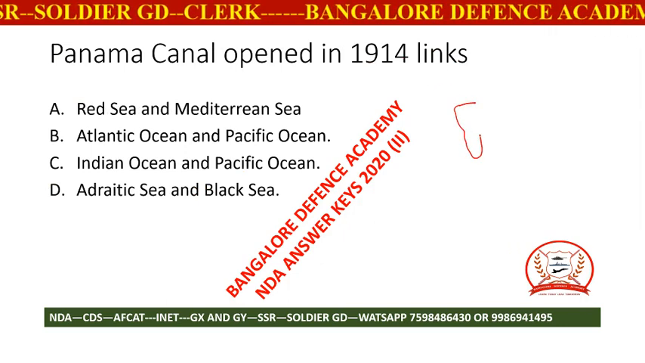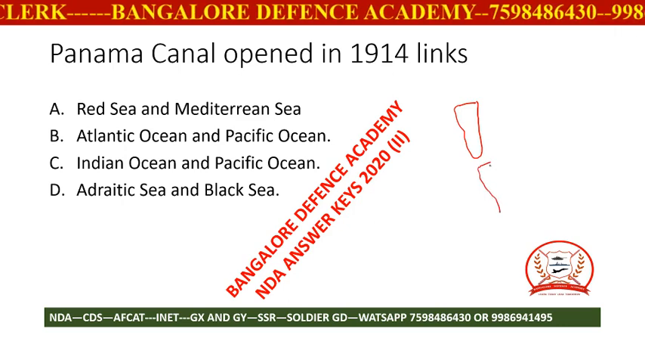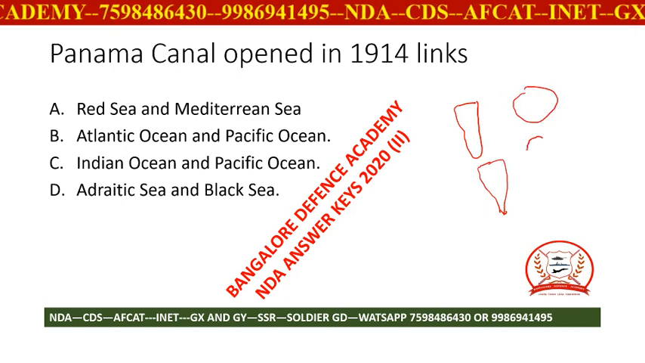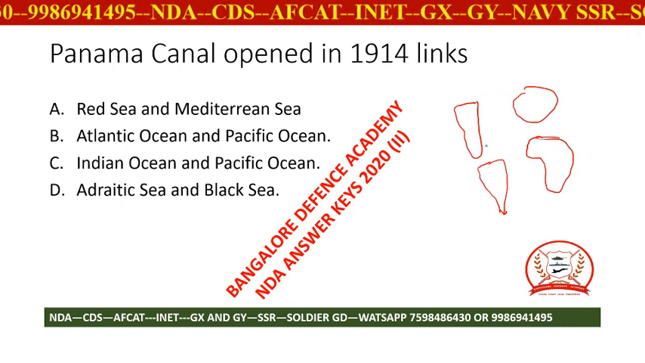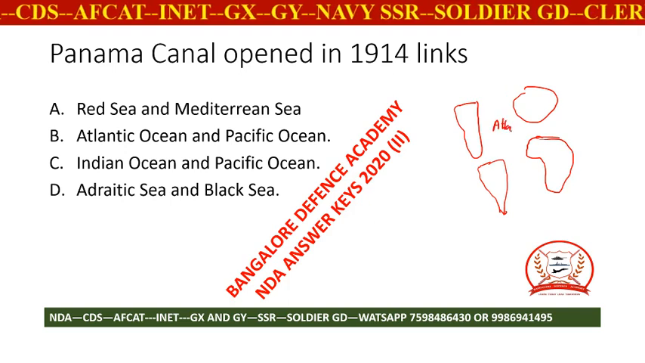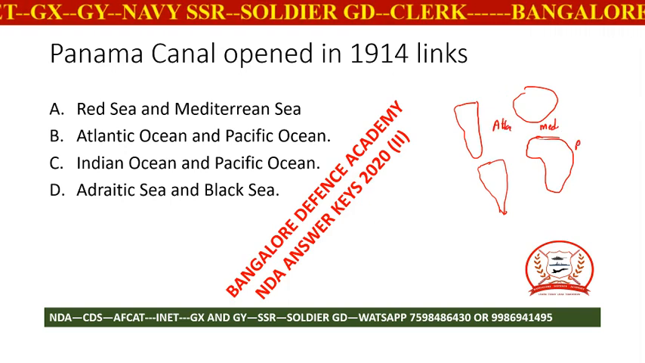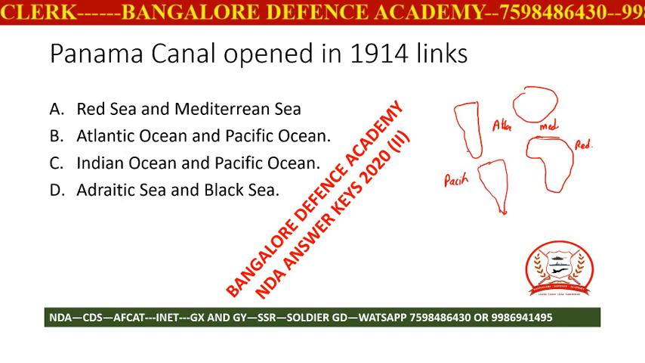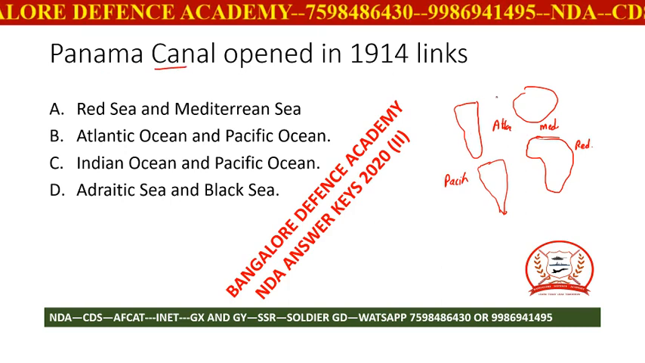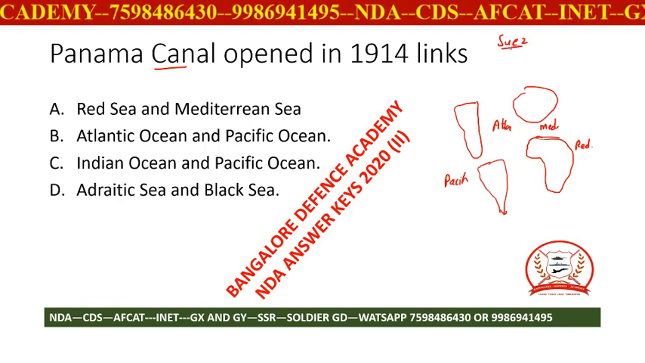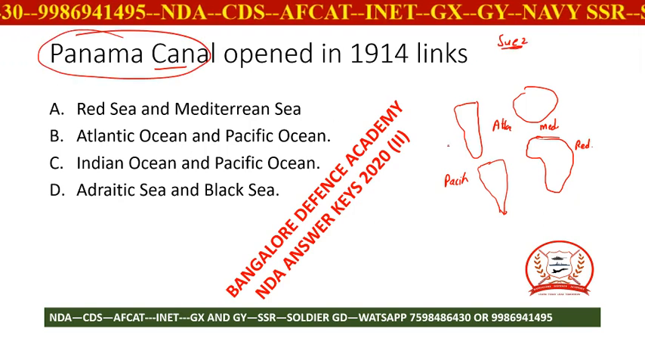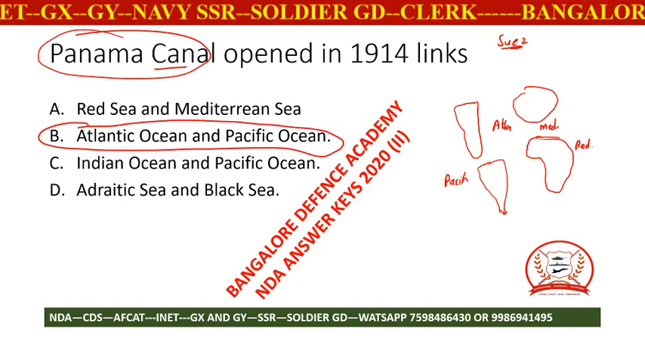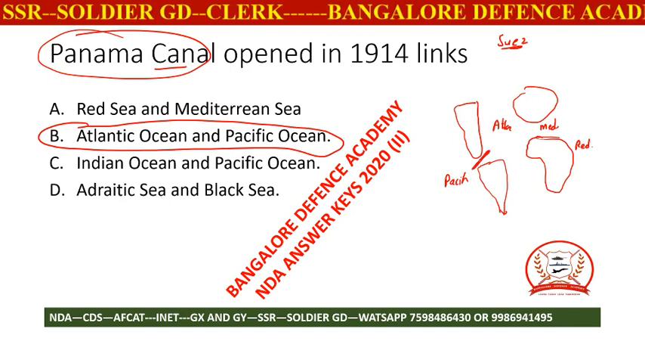Moving ahead, the Panama Canal, opened in 1914, links which of the following? In geography classes we have discussed this in detail. You can go and check our YouTube videos; we have geography videos uploaded. Imagine I am drawing the world map. Here you have an ocean called the Atlantic Ocean, here a sea called the Mediterranean Sea, here a sea called the Red Sea, and here an ocean called the Pacific Ocean. Students are always confused between the Suez Canal and the Panama Canal. Let me tell you the answer for the Panama Canal first. The Panama Canal connects the Atlantic Ocean and the Pacific Ocean.